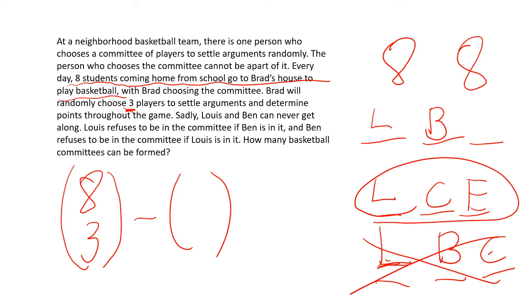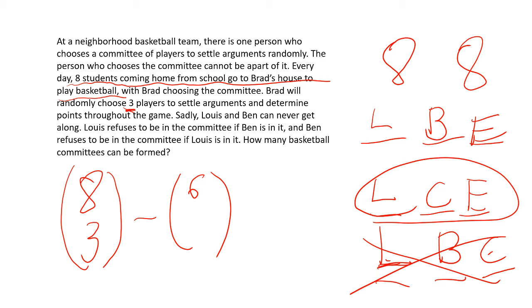So essentially, what's happening here is first we have 8 choose 3, and then we're going to subtract off the case we don't want. So Lewis and Ben together, we don't want that. If I do LBE, what this is basically doing is we have 8 people, but then Lewis and Ben got on, so this is 8 minus 2, which is 6.